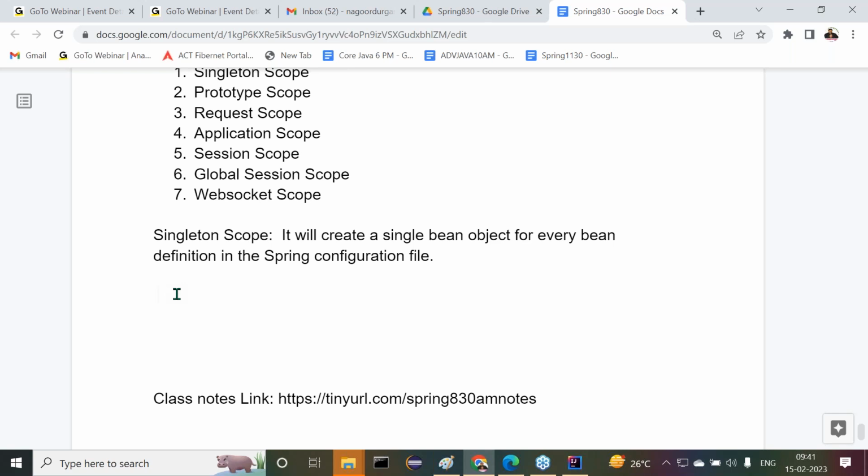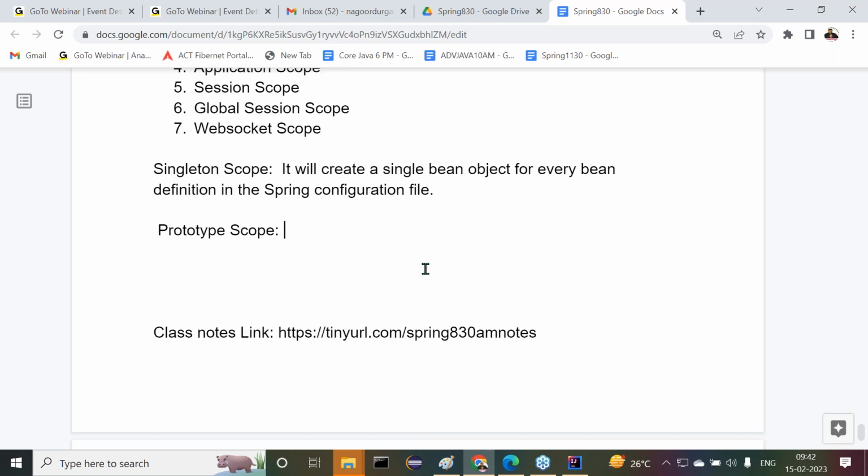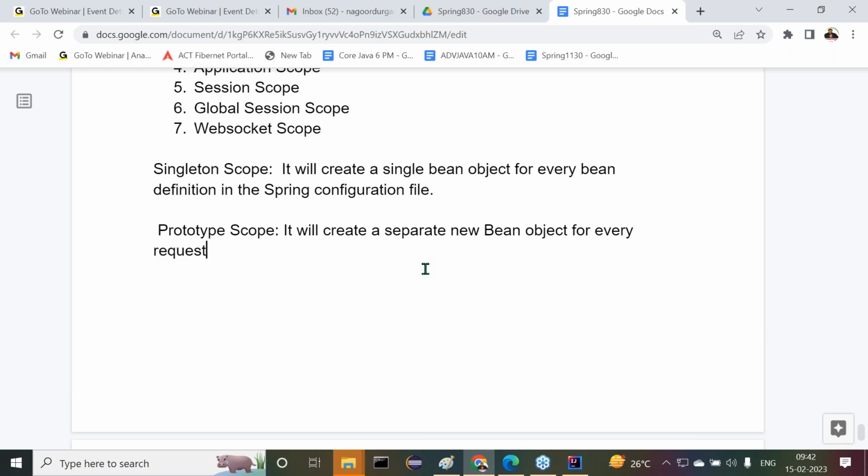What is this prototype scope actually? Observe carefully. It will create a separate new bean object for every request of the bean.